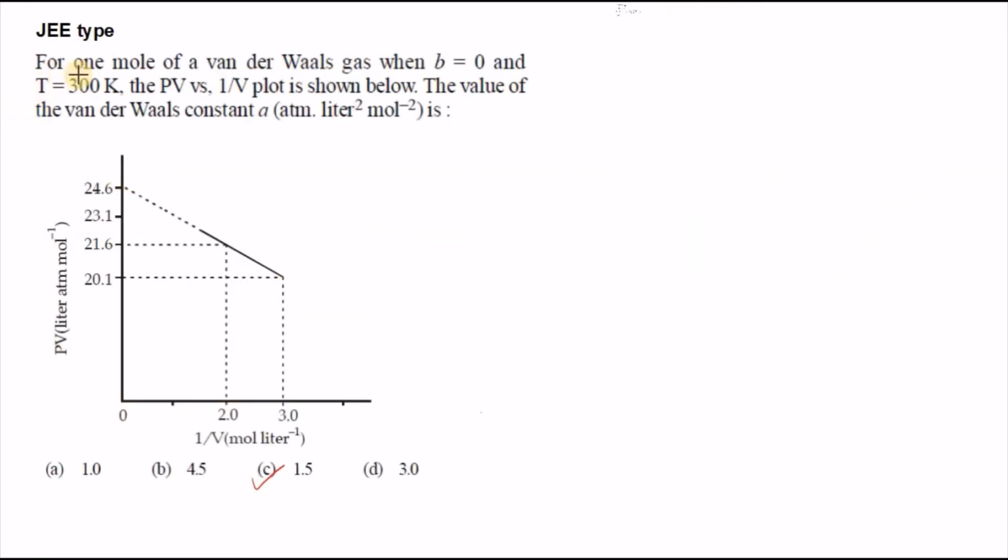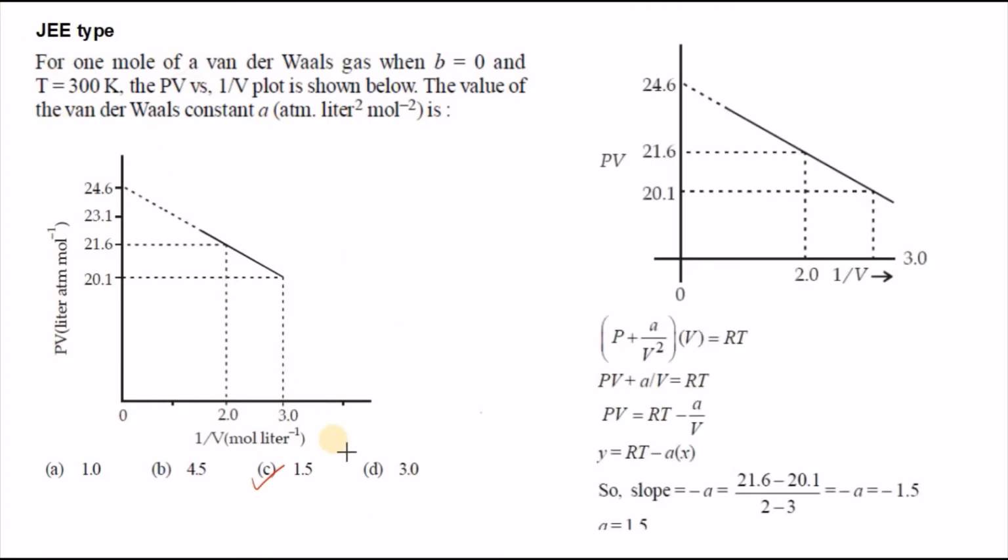Next question. For 1 mole of a van der Waals gas, when b is equal to 0 and temperature 300 Kelvin, the PV versus 1 by V plot is shown below. The value of van der Waals constant a is how much? Now you can observe in this graphical representation, we apply the van der Waals equation P plus a by V square into V equals RT.